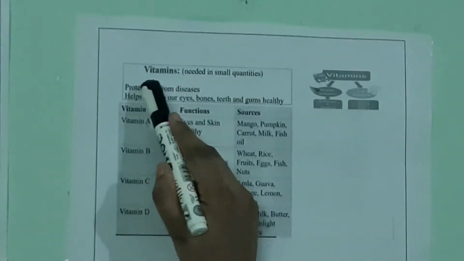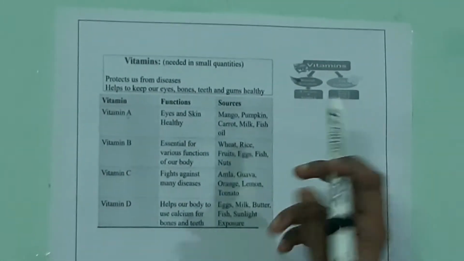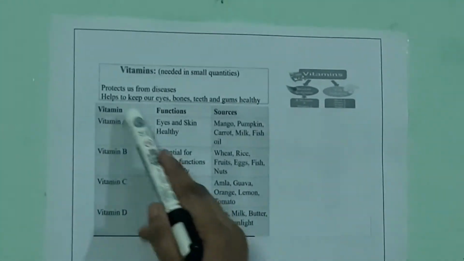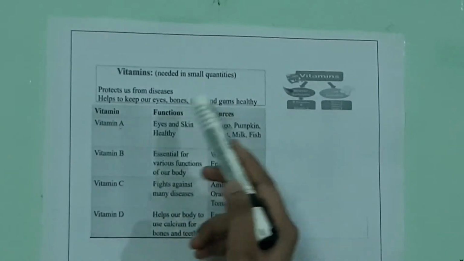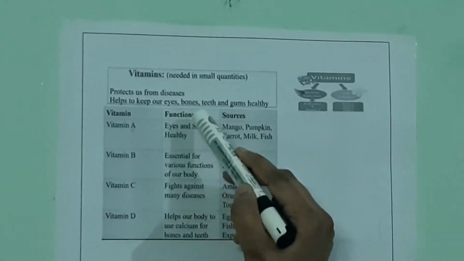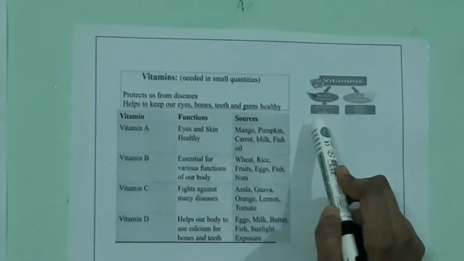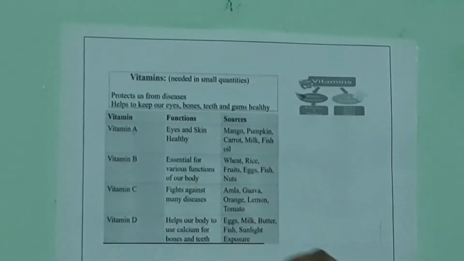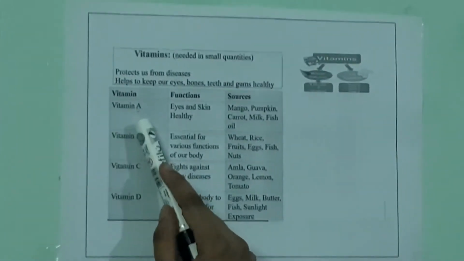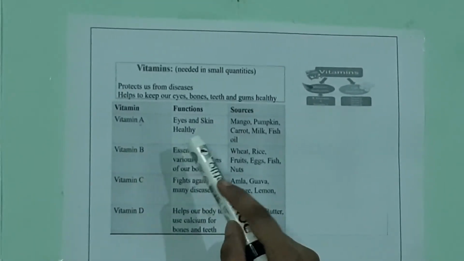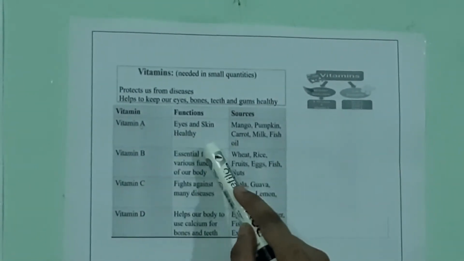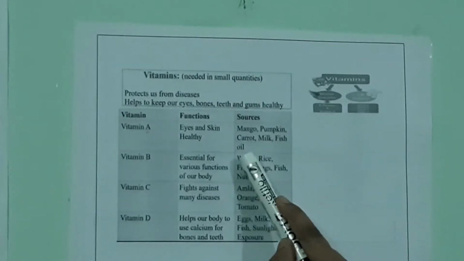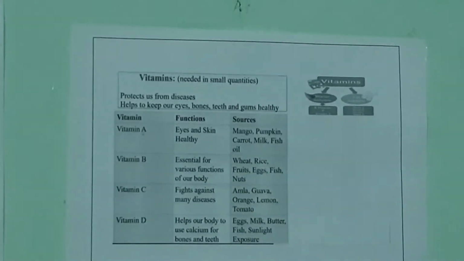Next nutrient is vitamins, which are needed only in small quantities. The function of vitamins is to protect us from diseases, and they help to keep our eyes, bones, teeth and gums healthy. To keep each of these parts healthy, we have different types of vitamins. For example, vitamin A keeps eyes and skin healthy, and its sources are mango, pumpkin, carrot, milk, fish and oil.